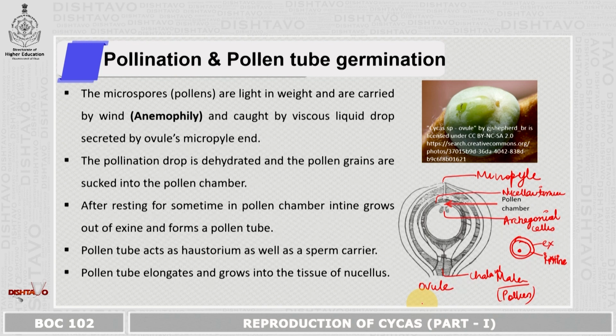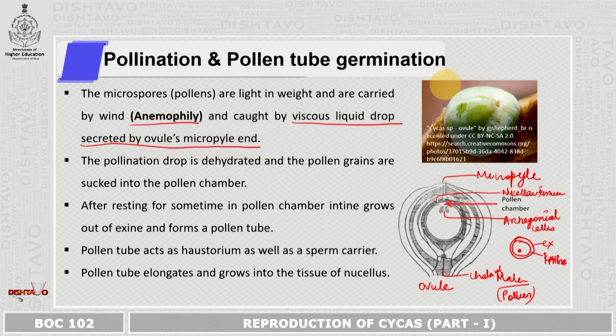When the pollen grains are carried by wind, we call that process anemophily. Wind pollination is anemophily.